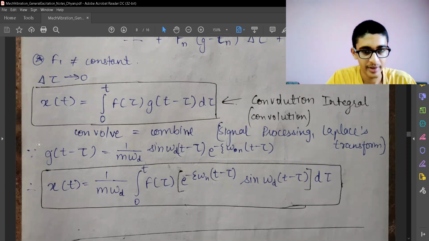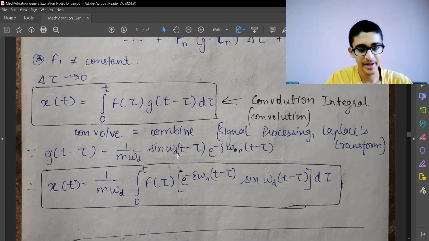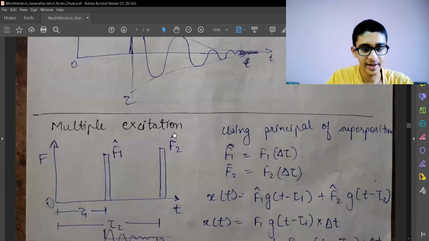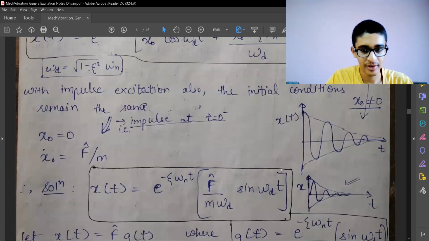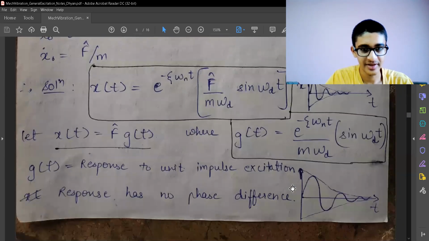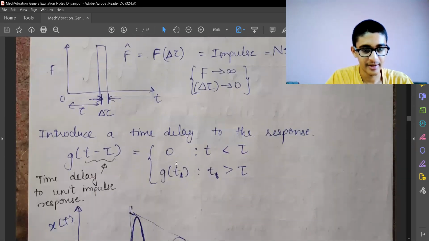And the most complex response to unit impulse function is one where damping is considered and there is a time delay. Earlier we have seen a damped response, which was the response for a damped system, and a response for a system which was undamped but having a time delay.